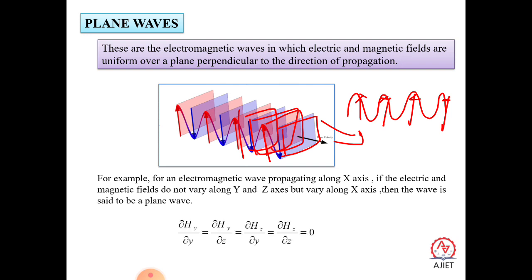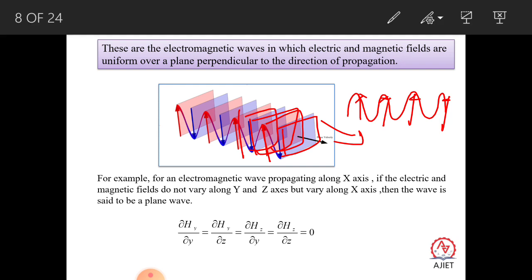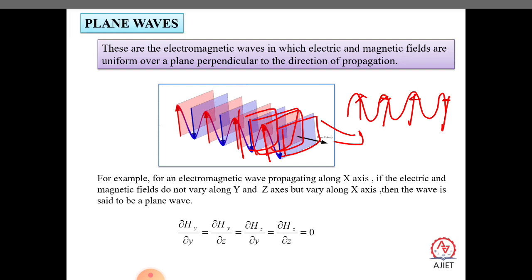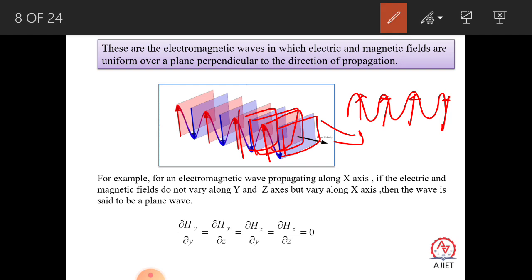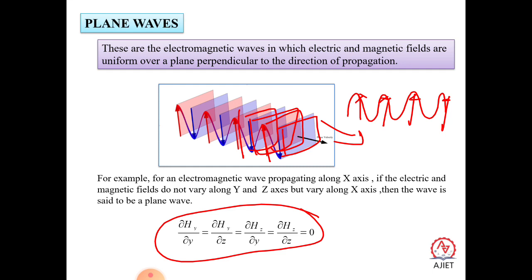So the expression can be written as ∂Hy/∂y + ∂Hy/∂z equal to ∂Hz/∂y + ∂Hz/∂z, because in this case the wave does not vary along y and z axes, so that is equal to 0. That means it only varies along the x axis.